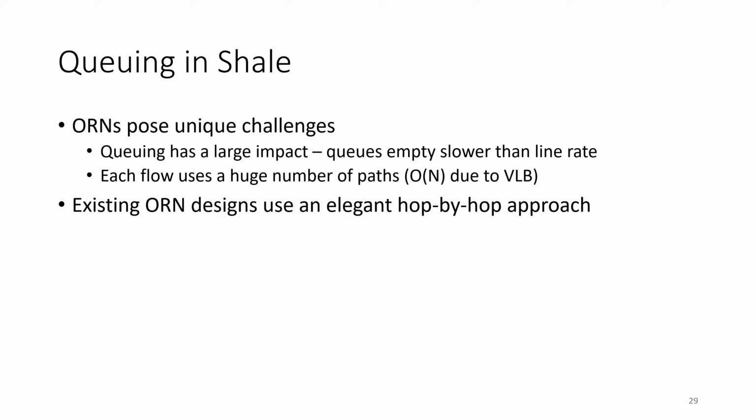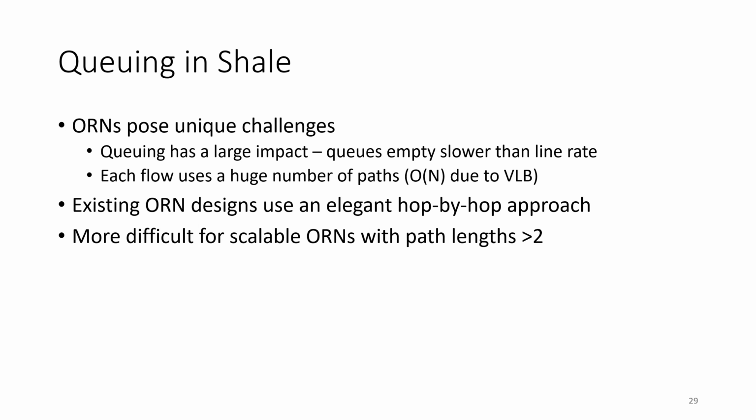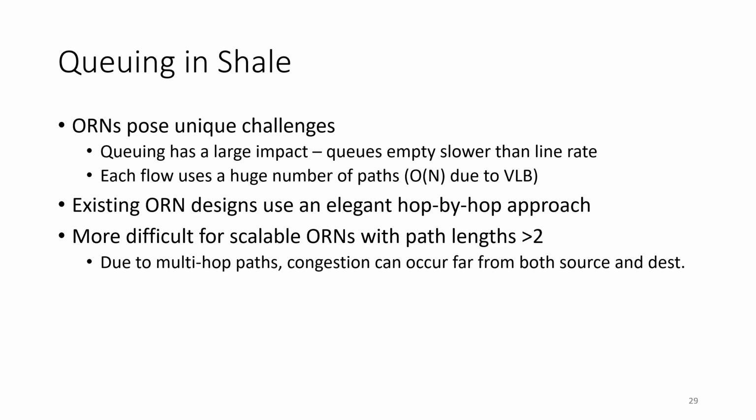Now, existing ORN designs do have a pretty elegant congestion control, but it was kind of highly linked to the fact that their path lengths were only 2 hops long. And in Shale, they don't transfer well, because in Shale, congestion can occur far from both the source and the destination. So we create a new congestion control mechanism.